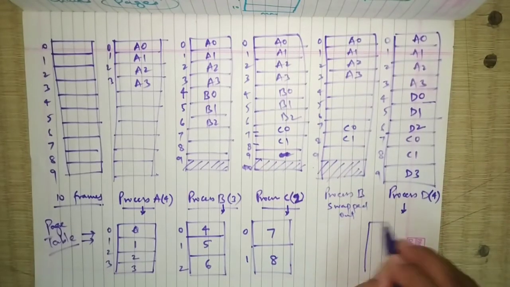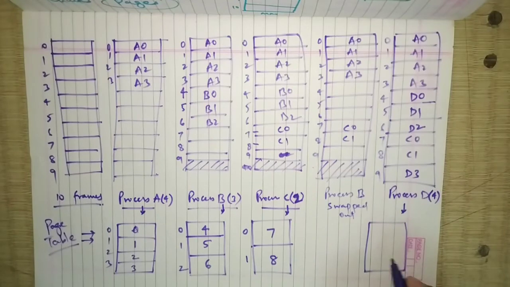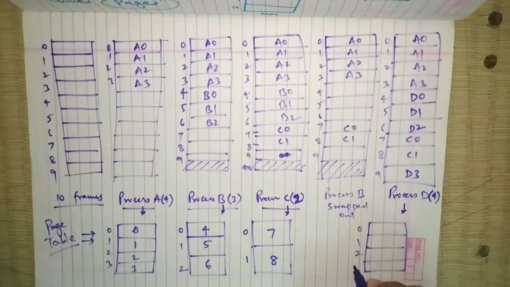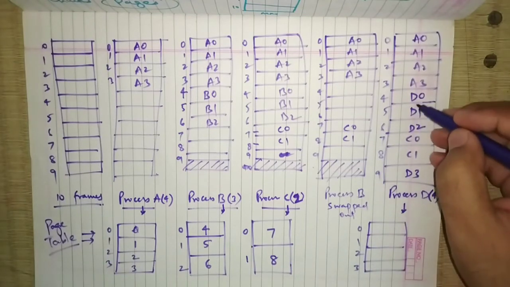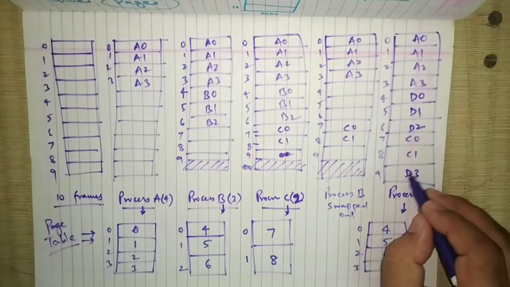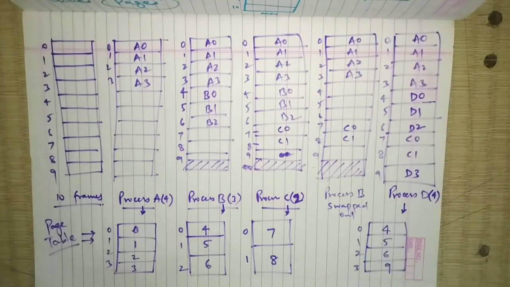Now what about process D? For process D we are having 4 pages, so I've drawn 4 entries, indexing 0, 1, 2, 3. And where is process D? It is at 4, 5, 6 and the last is 9. So this is the page table.